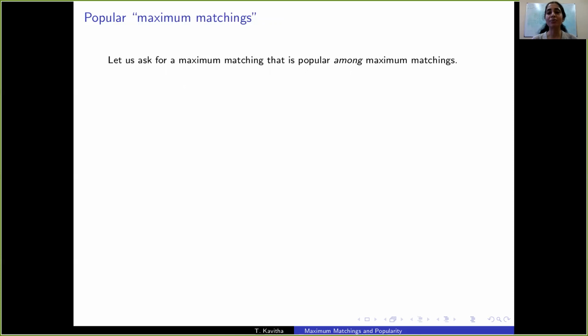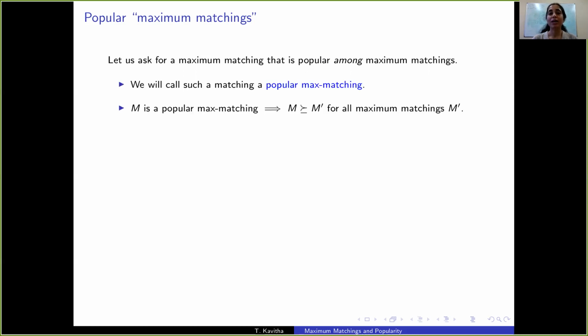So rather than ask for popularity in the entire set of matchings, since we're interested only in maximum matchings, why not ask for a matching that's popular, restricted to the set of maximum matchings? That is, we want a matching that does not lose to any maximum matching. We want a maximum matching that does not lose to any maximum matching. Let's call such a matching a popular max matching. So if M is a popular max matching, then M is at least as good as M prime for any maximum matching M prime.